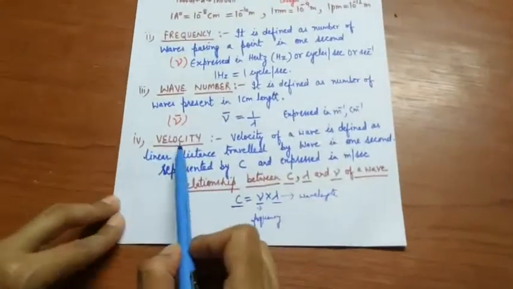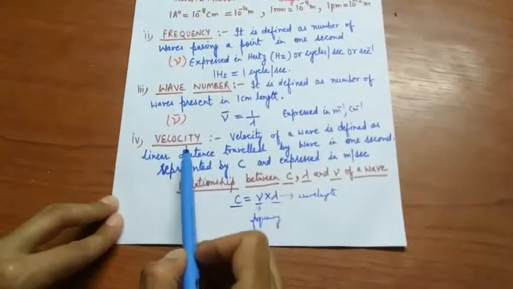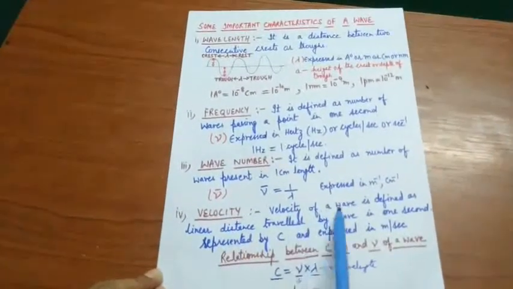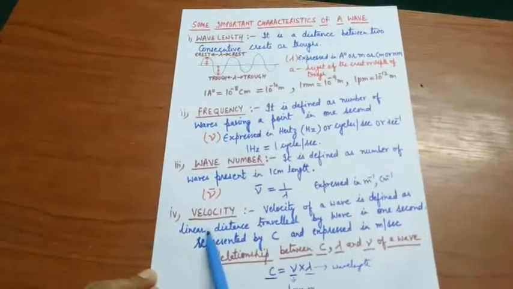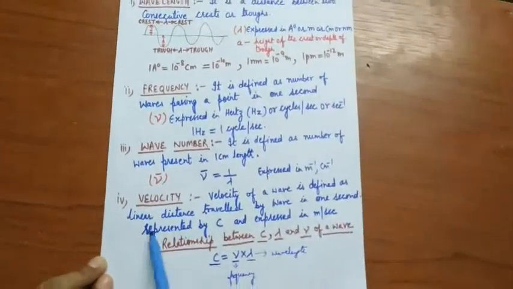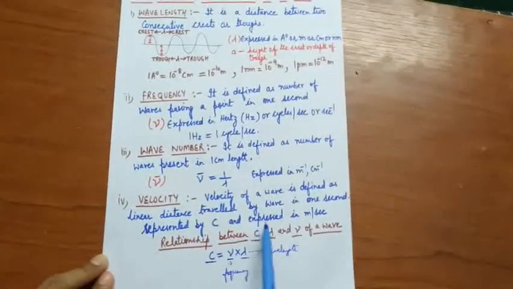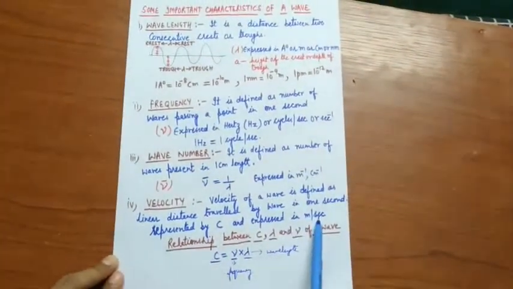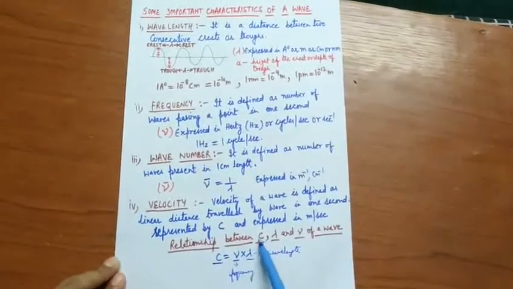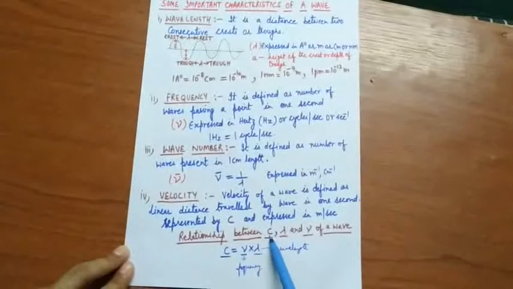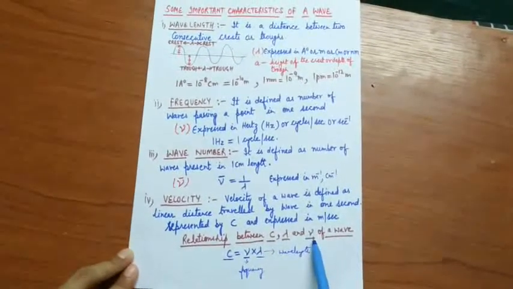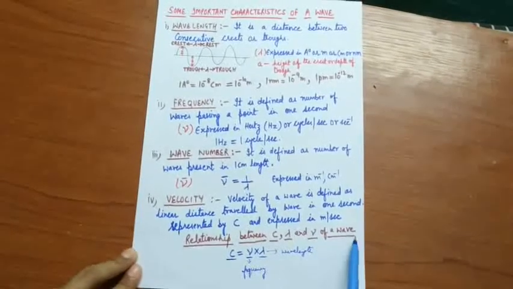Next, the fourth important characteristic of a wave is velocity. Velocity of a wave is defined as the linear distance traveled by the wave in 1 second. It is represented by c and expressed in meter per second. So, what is the relationship between c, velocity of a wave, lambda, wavelength of a wave, and nu, frequency of a wave?